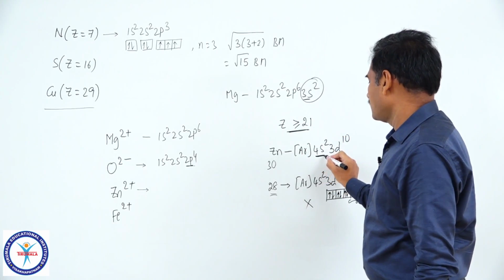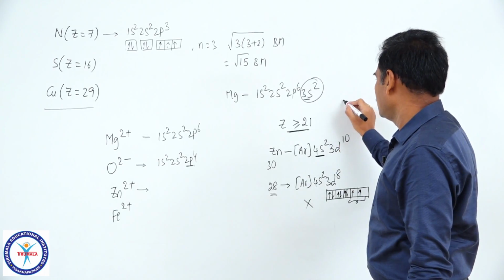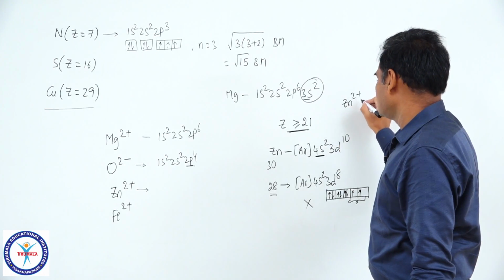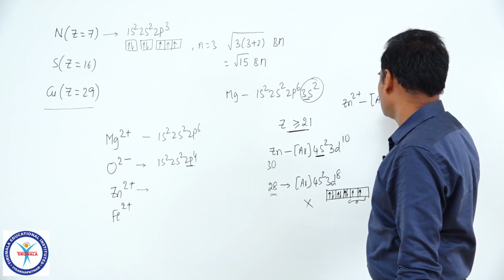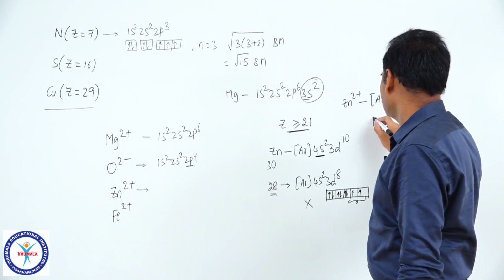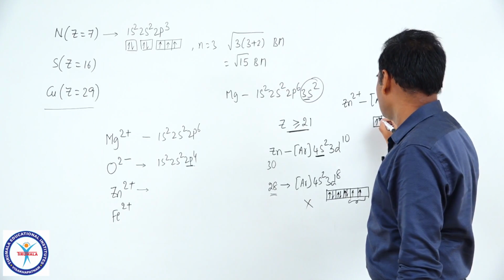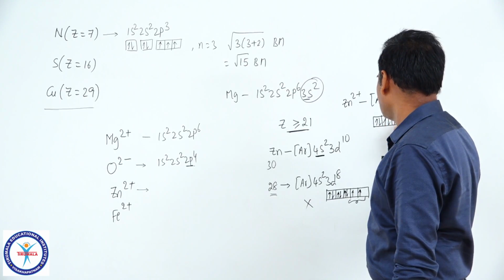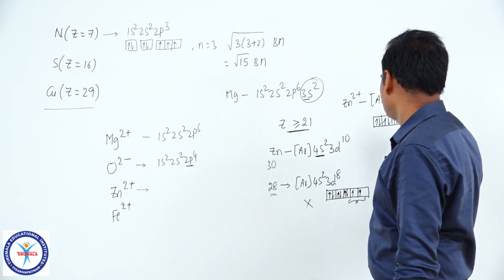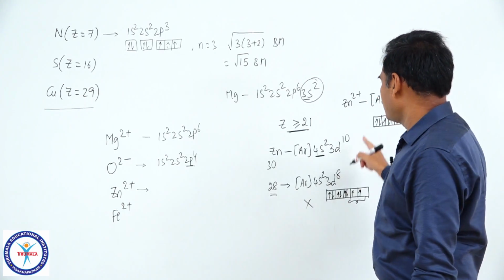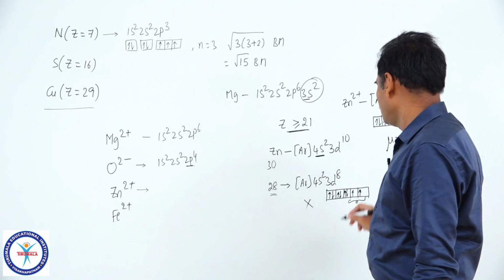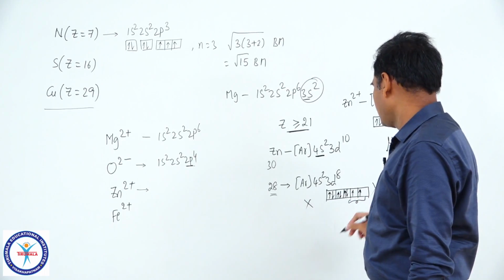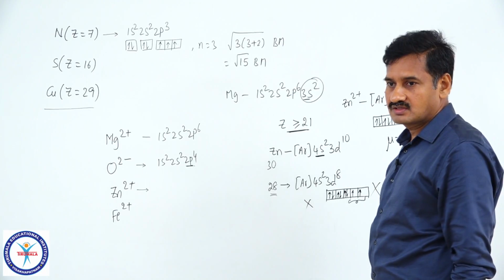So, remove 2 electrons from 4s. If you remove 2 electrons from 4s, argon 3d10 is the configuration. 5 d orbitals, 10 electrons. No unpaired electron is left over. Therefore, Zn plus 2 is diamagnetic, net magnetic moment equal to 0, but not paramagnetic with 2 unpaired electrons.